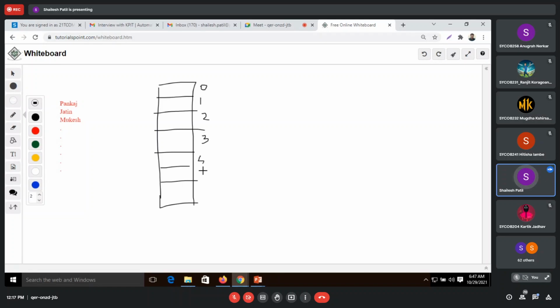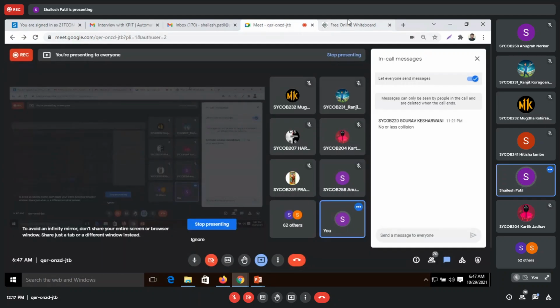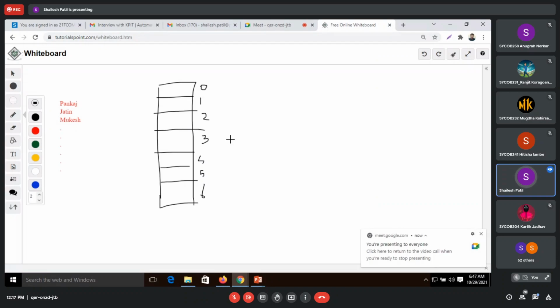How can we place the string values here? Any guess? How can we form the hash function for this?